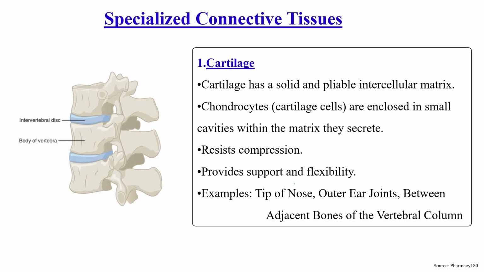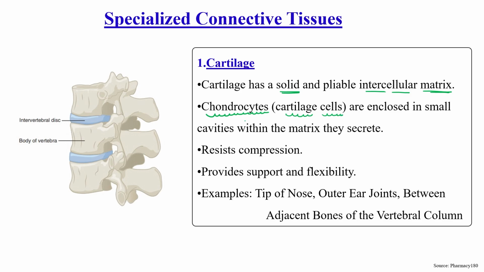Some specialized connective tissues are also present in our body, like cartilage. Cartilage has a solid, pliable intercellular matrix, and cartilage is made up of chondrocytes, which are also known as cartilaginous cells.